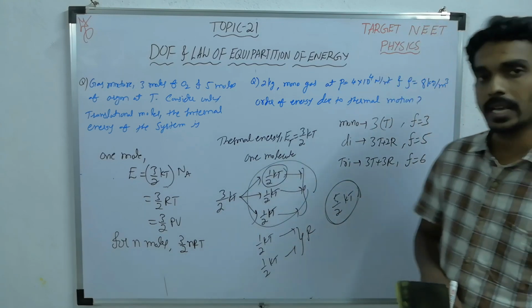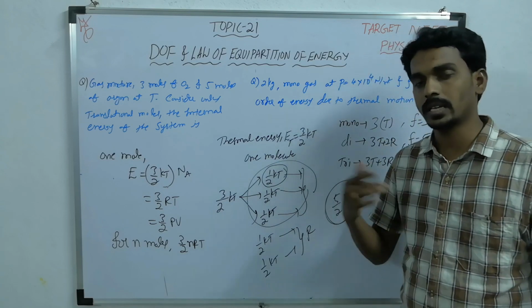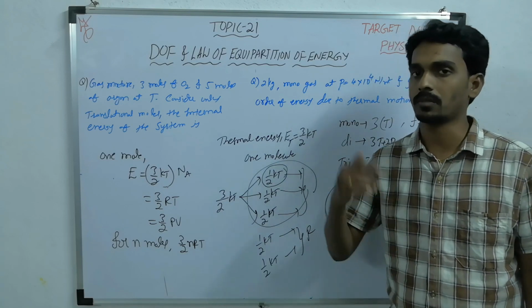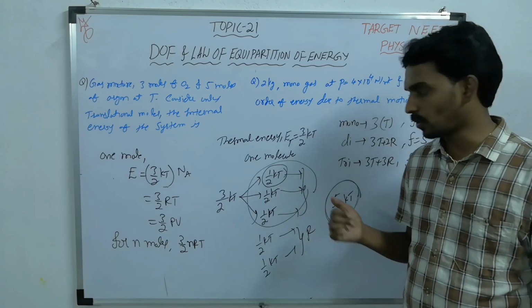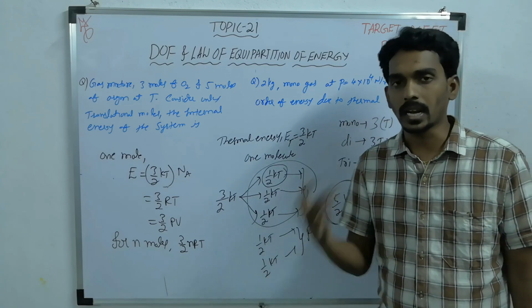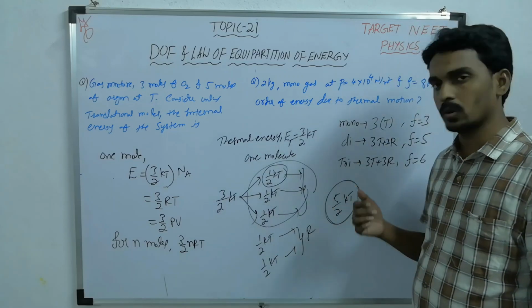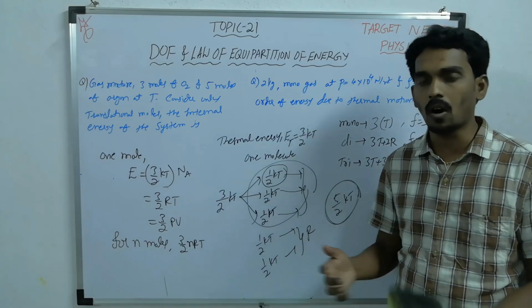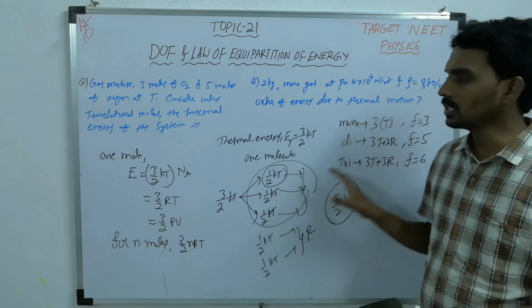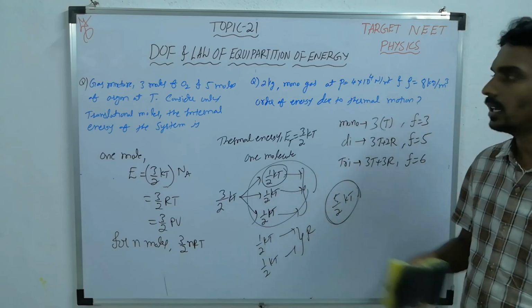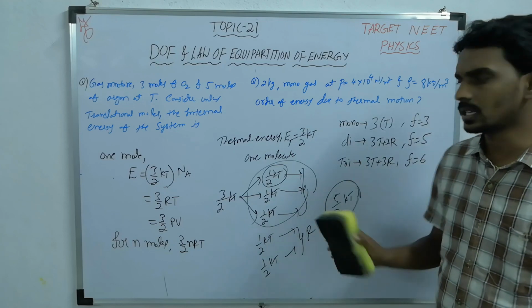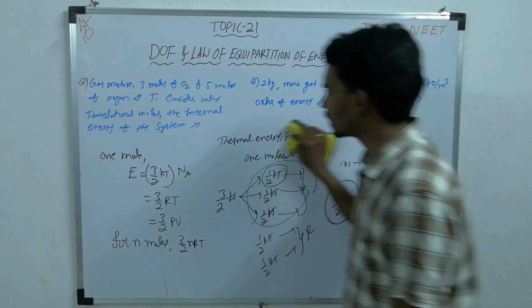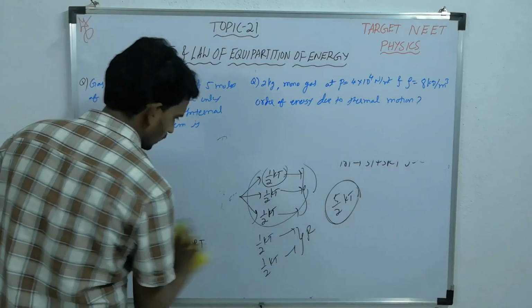So you need to take care while solving questions whether it is asking for 1 molecule, or for 1 mole, or for n moles. And then you have to take care whether they are asking only translational kinetic energy, or only rotational kinetic energy, or both. If you take care of these 3 things, then you can solve the questions related to this. It is one of the simplest and easiest topics. Now let us take 2 questions, then we can understand it.